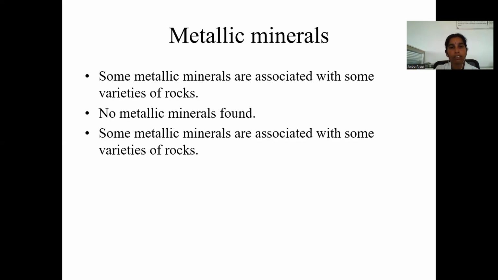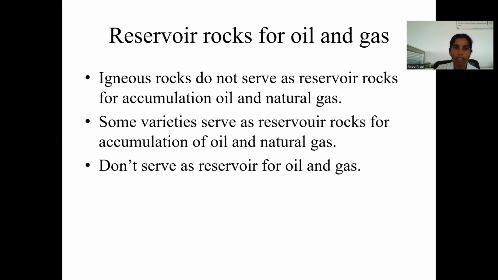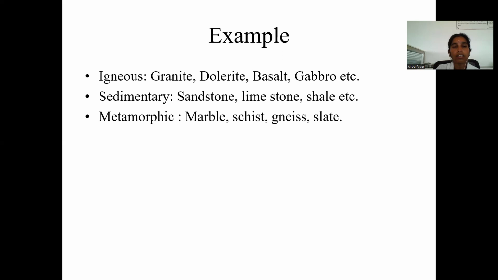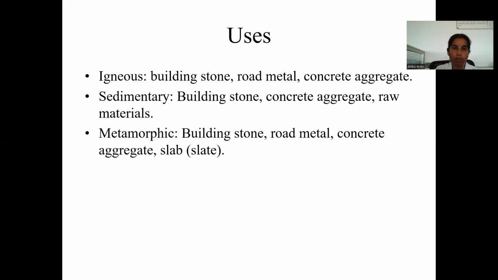Metallic minerals. No metallic minerals are found in sedimentary rock, and some metallic minerals are associated with some varieties of rocks like igneous and metamorphic rocks. Examples of rocks. Igneous: granite, dolerite, basalt, gabbro. These are all examples of igneous rocks. Sandstone, limestone, shale are examples of sedimentary rock. Marble, schist, granite, slate are examples of metamorphic rocks.